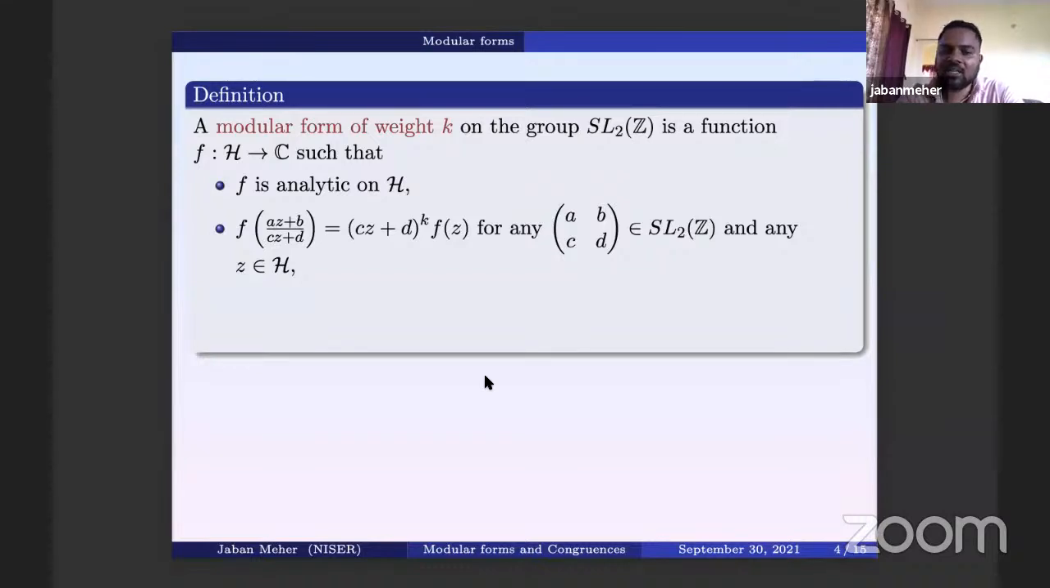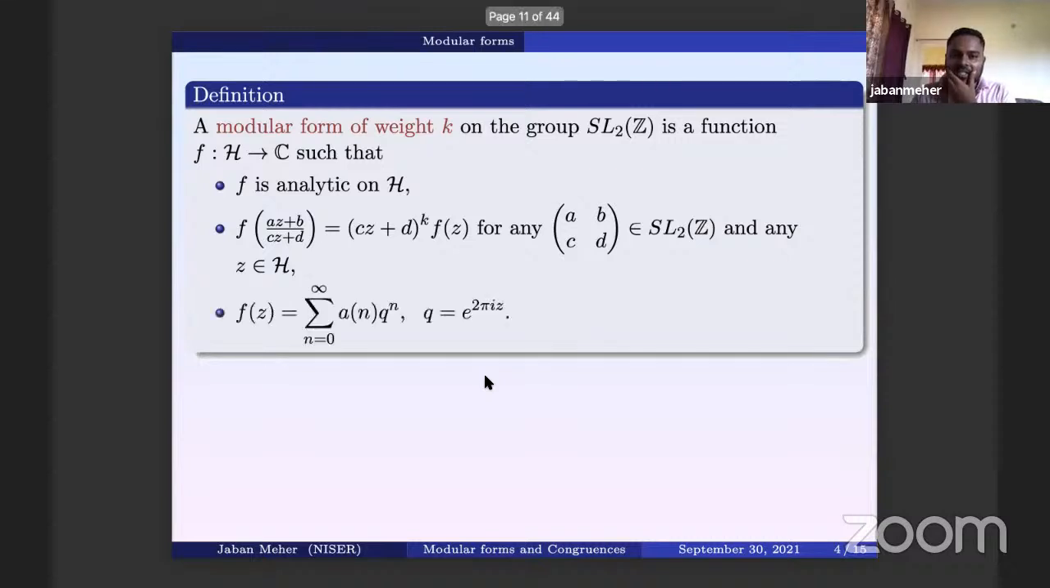Notice that in the earlier slide I said that SL2(Z) acts on H, the way the matrix (a b; c d) sends z to (az+b)/(cz+d). In particular, (az+b)/(cz+d) is again an element of the upper half plane. So f((az+b)/(cz+d)) equals (cz+d)^k f(z) for any matrix (a b; c d) in SL2(Z) and any element z in the upper half plane. This is the second condition, and we have the third condition, that it has this kind of expansion.